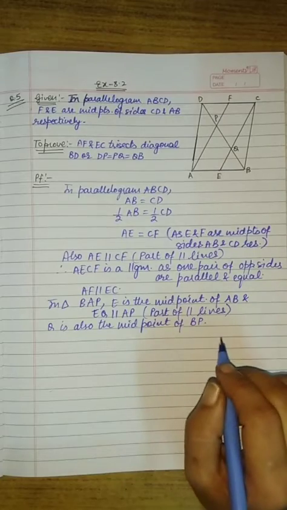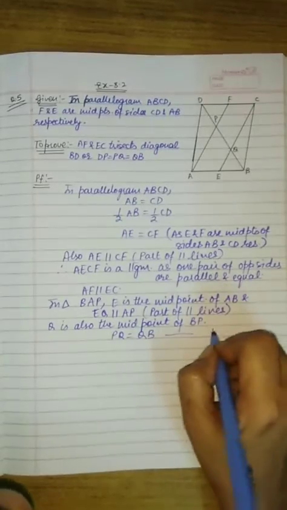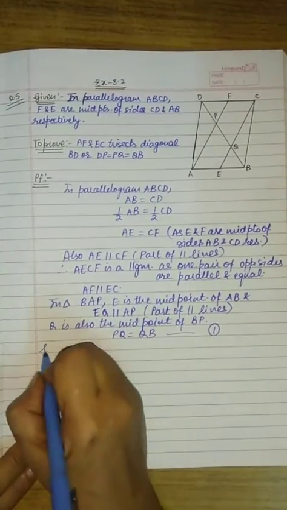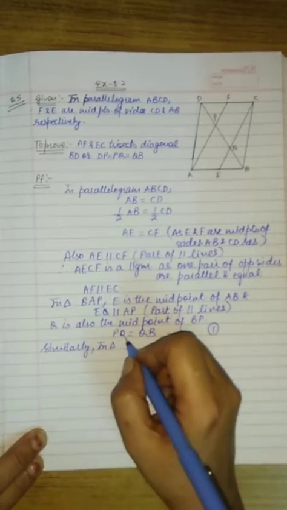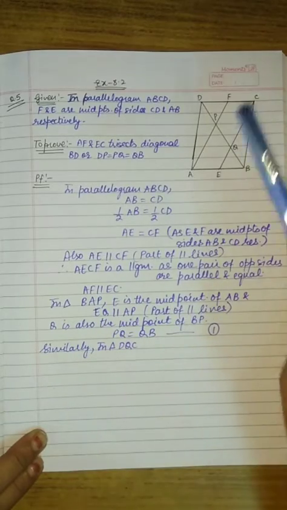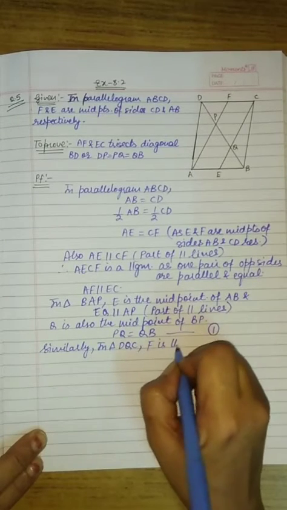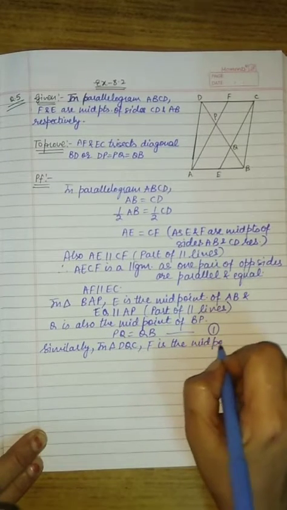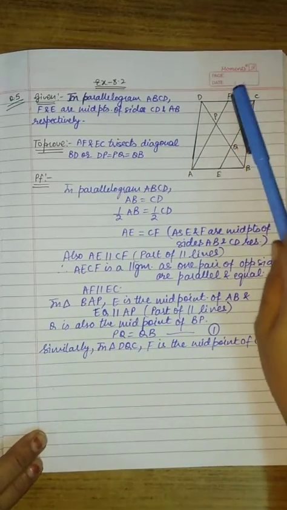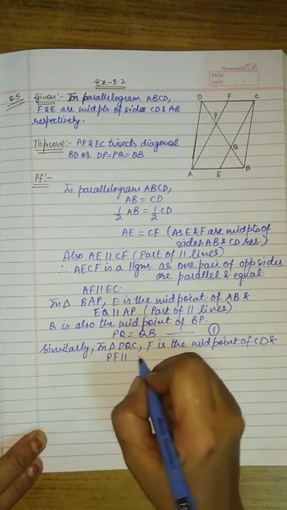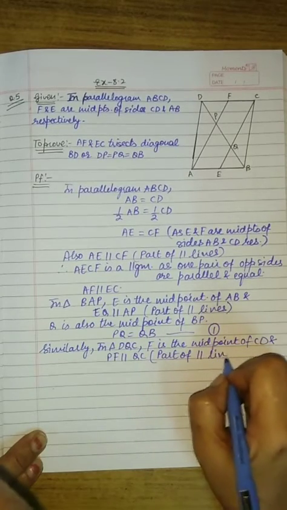Q is the midpoint of BP. So if Q is the midpoint of BP, you can say PQ is equal to QB. Let this be equation 1. Similarly, we are taking another triangle. Similarly, in triangle DQC, now F is the midpoint of CD given to us, and now PF is parallel to QC, part of parallel lines.